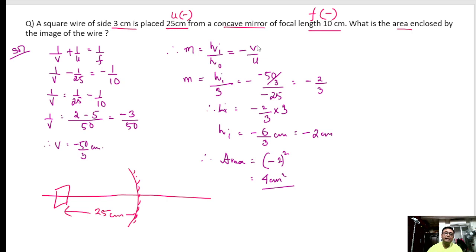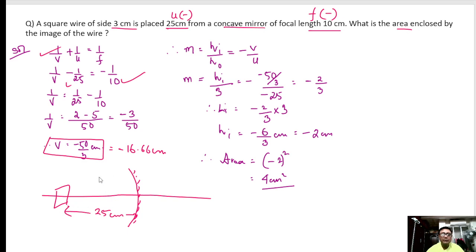First of all, I want to find out where the image is located. Using the formula 1 by v plus 1 by u equal to 1 by f, f is negative, u is negative. We find v is coming negative, minus 16.66 centimeters, and the wire was placed at 25 centimeters.